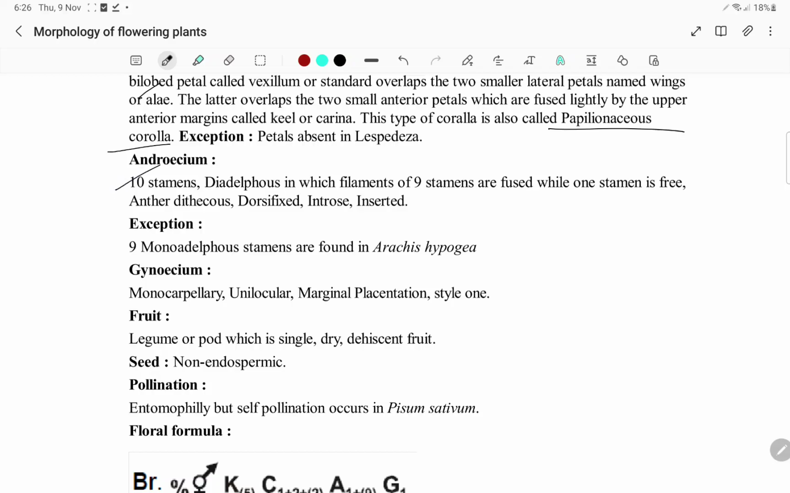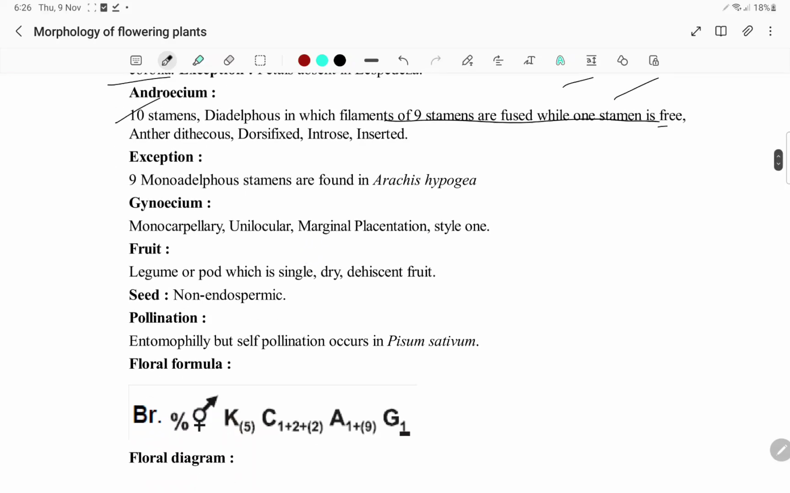Androecium, we have 10 stamens. Diadelphous condition, in which 9 stamens are fused to form one bundle. One is free. Anthers dithecous, dorsifixed, introrse and inserted. So if you see extrorse for Malvaceae, introrse for Fabaceae. Nine monoadelphous stamens are seen in Arachis hypogaea. So there is an exception.